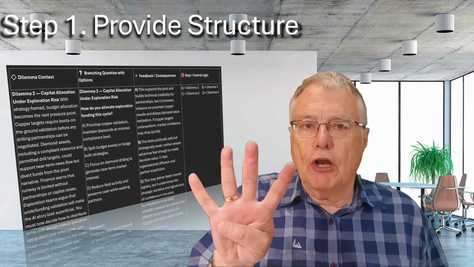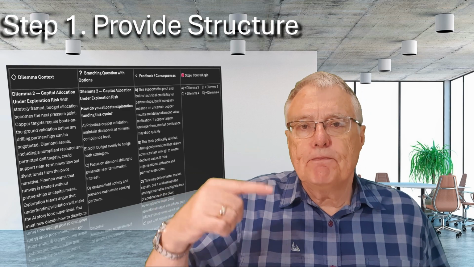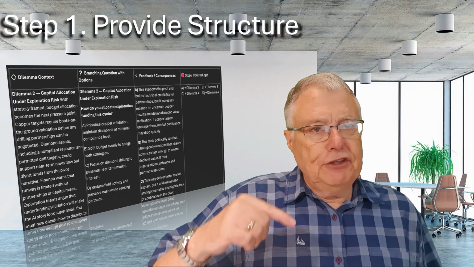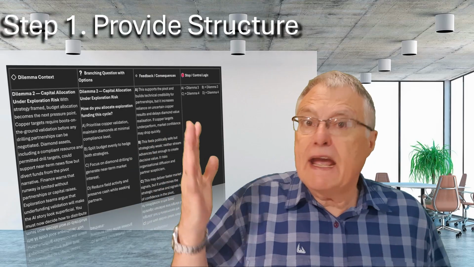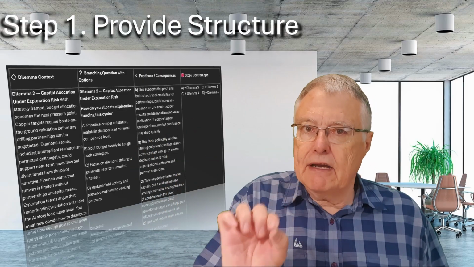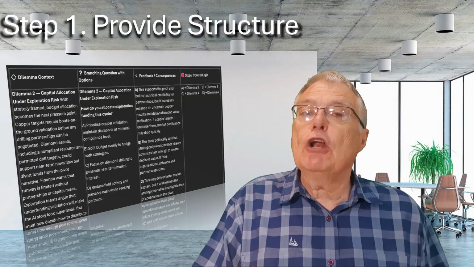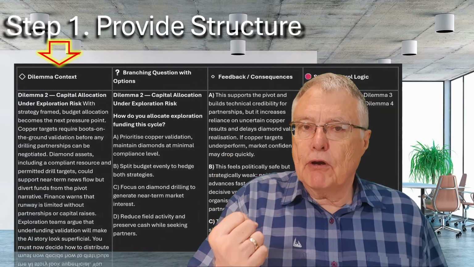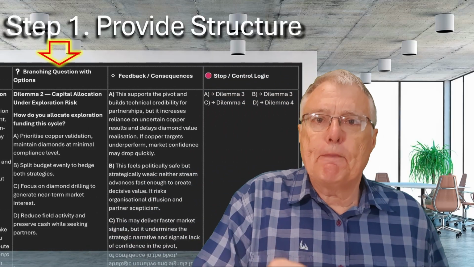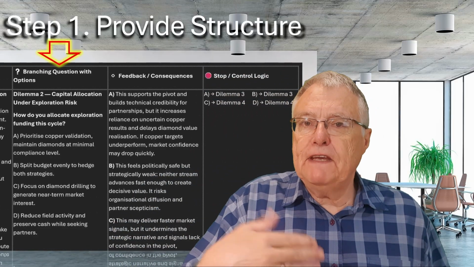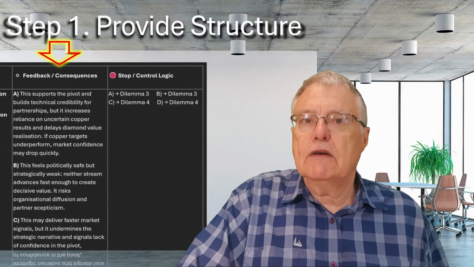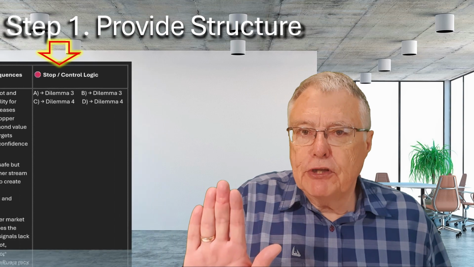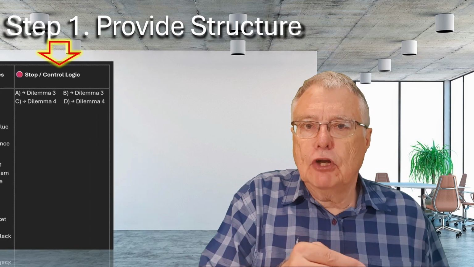The table has 4 columns and as many rows as there are decision points. It externalizes your thinking and turns a fuzzy, creative task into a clear design process. The first column captures the dilemma context. The second column holds the branching question and its options. The third column records feedback or consequences for each option. The fourth column captures stop conditions or the control logic.